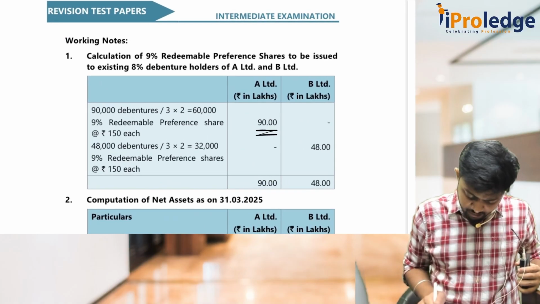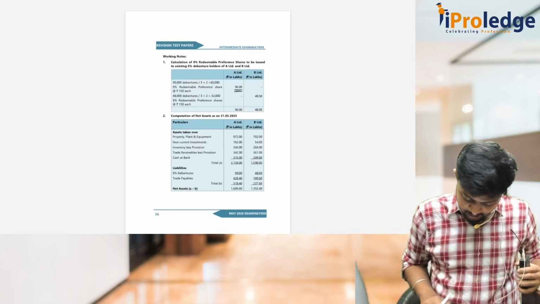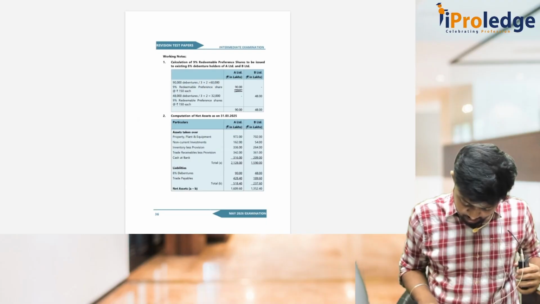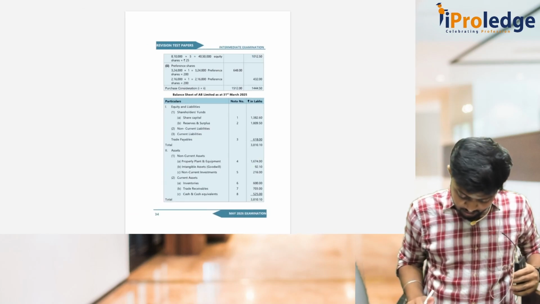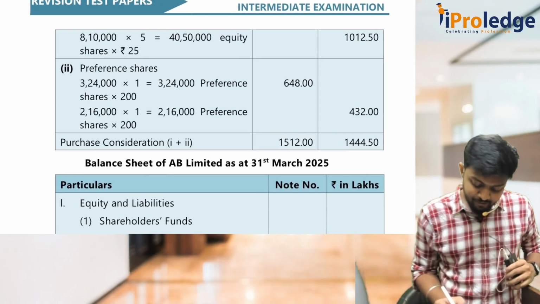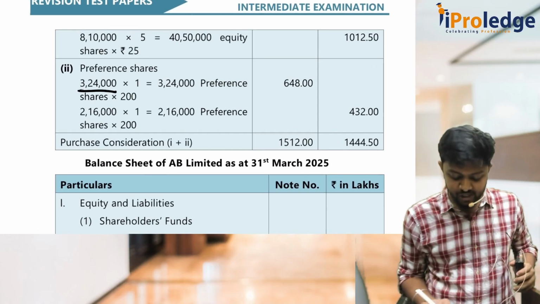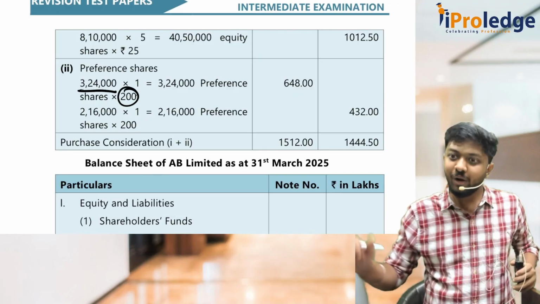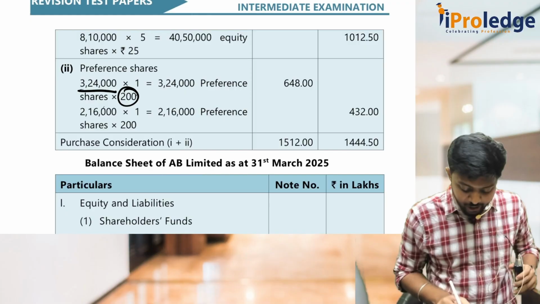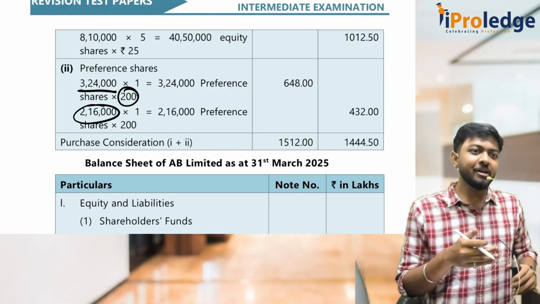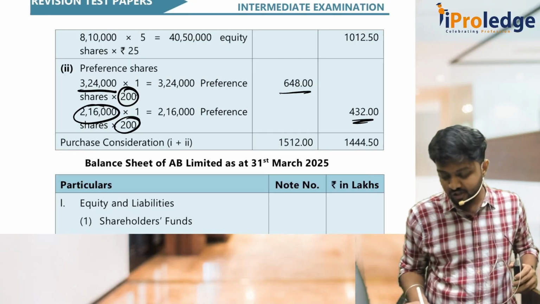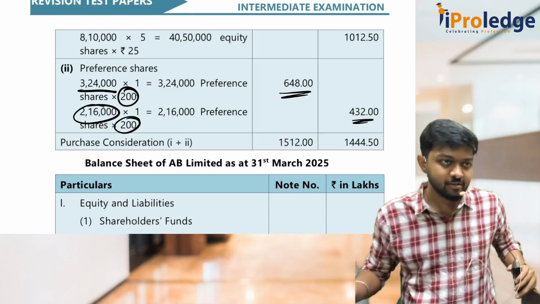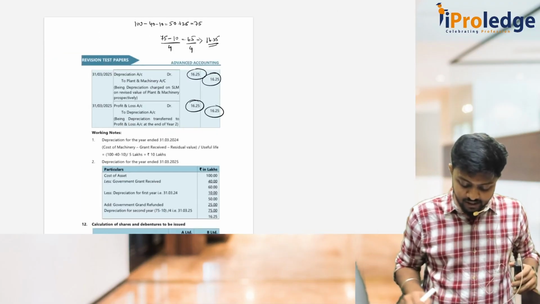See how many we have issued? 3,24,000 preference shares at rupees 200 each. Equivalent number. For B Limited, 2,16,000 shares are presently there. We have given an equivalent number, 2,16,000 preference shares only, at issue price 200. That is the purchase consideration. That is what you will consider in PC for the purpose of determining PC.